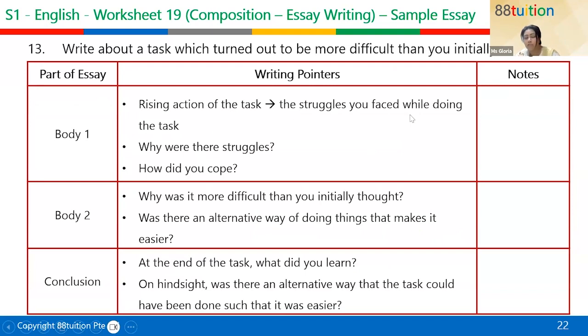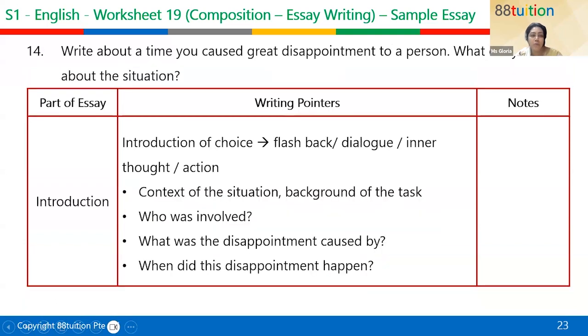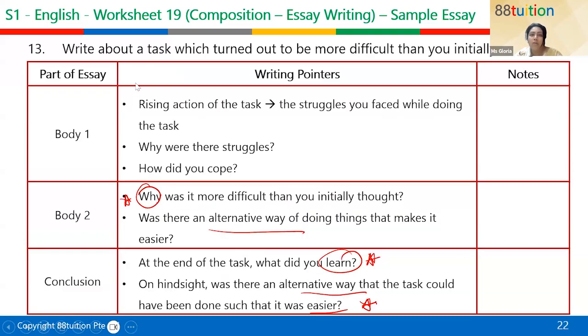Rising action of the task: the struggles you face while doing the task. What were the struggles? How did you cope? Why? This is a very important thing. Why was it more difficult than you initially thought? Is there an alternative way to do this? At the end of the task, what did you learn? On hindsight, was there another way that the task could have been done in a much easier way? Okay, so this is if you do a question on writing about a task.